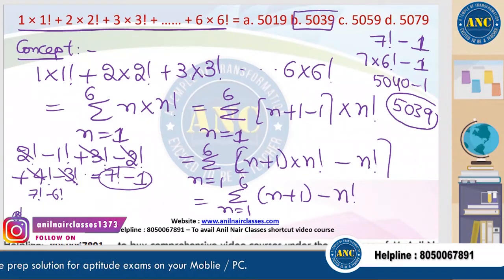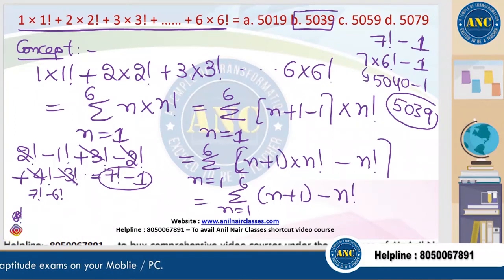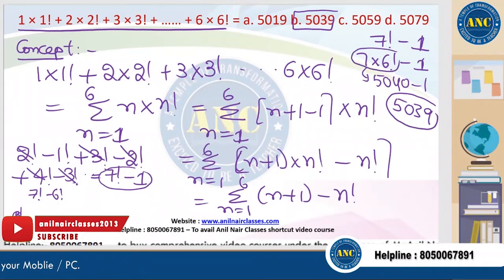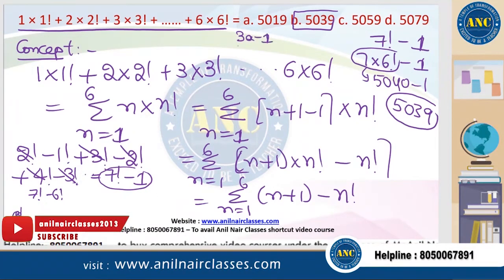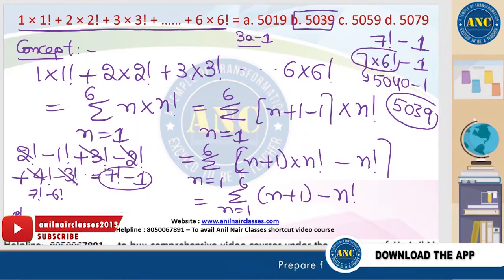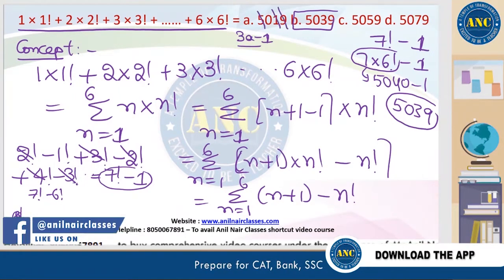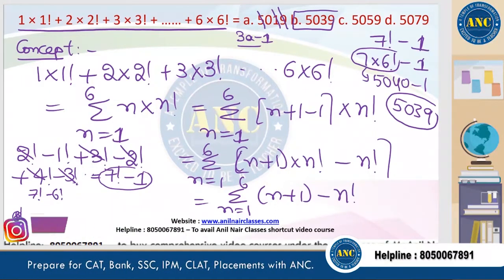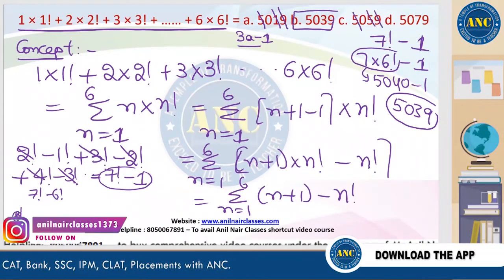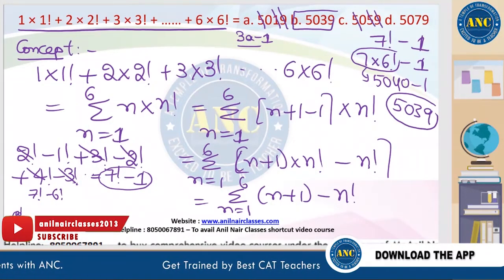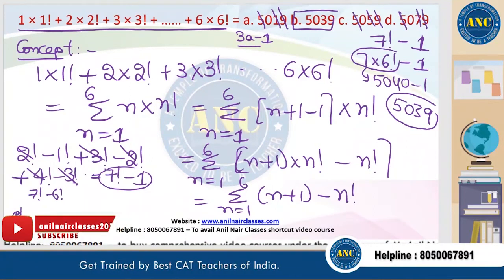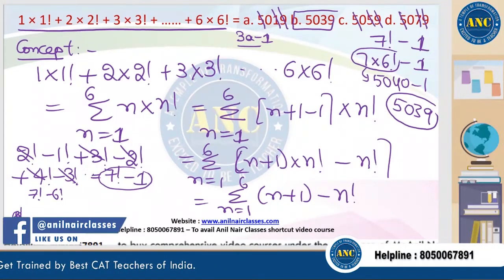Now you don't need to calculate 7 into 6 factorial. 6 factorial contains 3. So the answer should be of the form 3 into something minus 1. 5 plus 1 is 6, 6 plus 9 is 15, and 15 is divisible by 3. 5 plus 5 is 10, 10 plus 9 is 19, and 19 is 3 into something plus 1. 5 plus 7 is 12, 12 plus 9 is 21, divisible by 3.